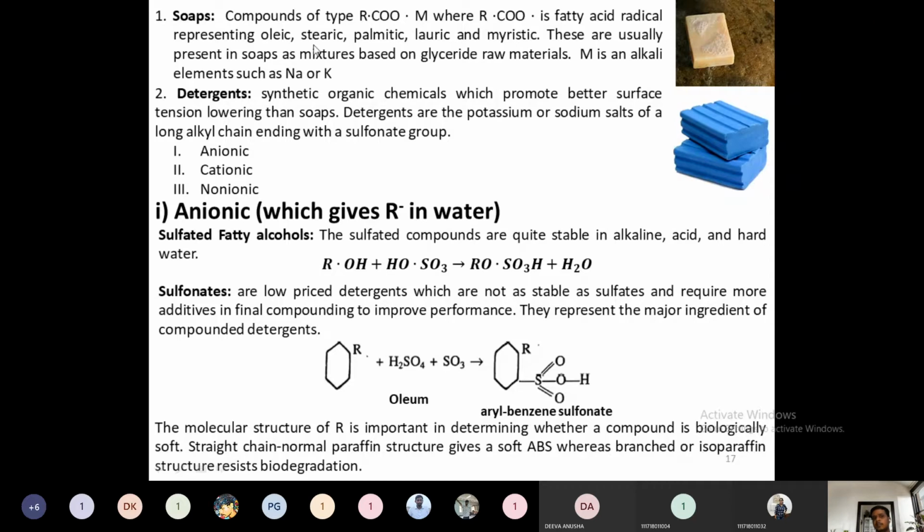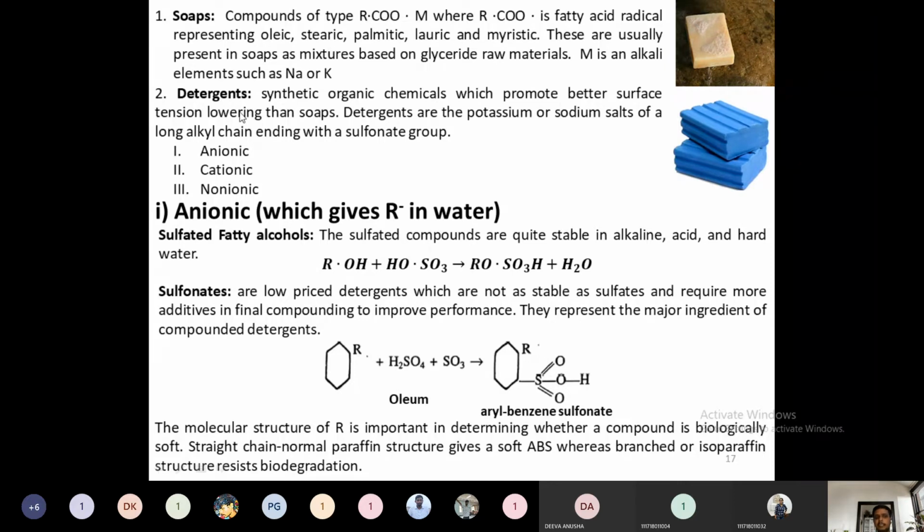These are usually present in soaps as a mixture based on glyceride raw materials. Glyceride is nothing but a triglyceride molecule, or oil molecule. Then M is an alkali molecule. When RCOO has Na, it is called a hard soap. It is used for our human purpose, for normal cleaning, daily bathing. When M is K, then it is a soft soap. It is used in hand sanitizers or shaving creams.